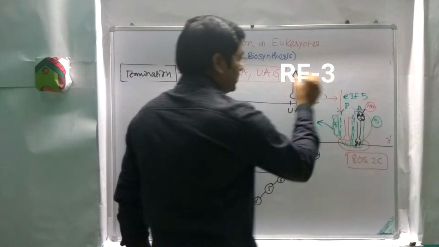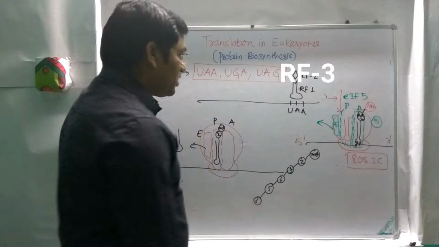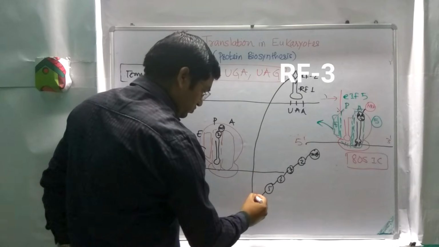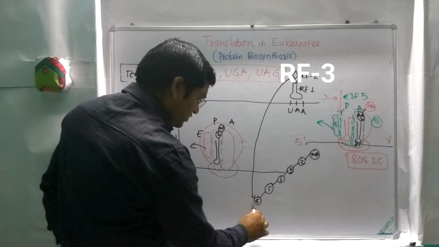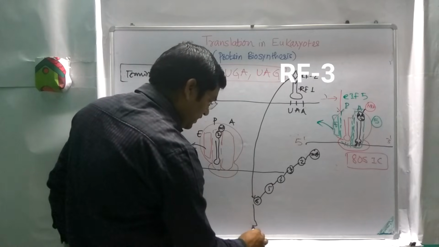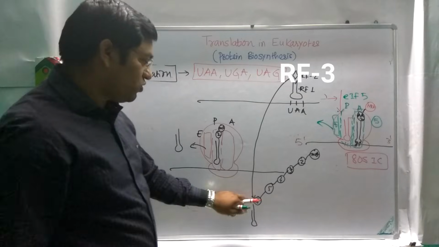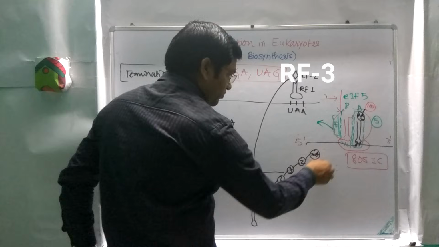These factors get attached to the stop codon and bring about the hydrolysis. This one is the sixth amino acid and this one is the tRNA end. So this brings about the hydrolysis of this bond, and after the hydrolysis this peptide will release from the complex.